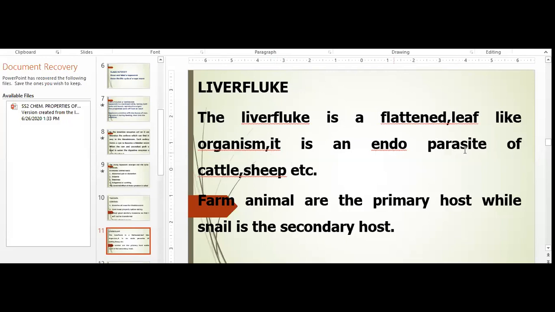It is an endoparasite of cattle and sheep. So cattle and sheep are the host to liver fluke. Don't forget, they are parasites of cattle and sheep. Farm animals are the primary host, while snail is the secondary host.